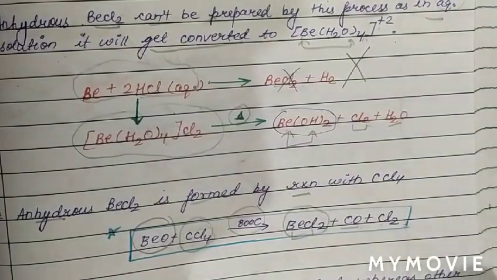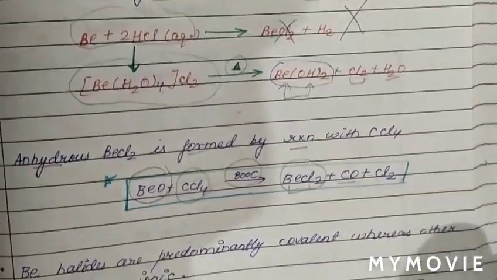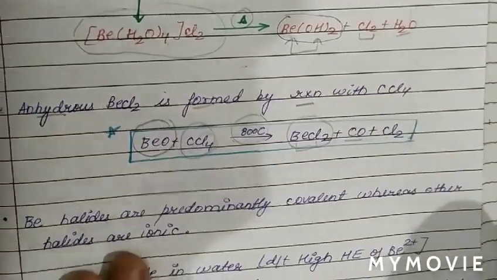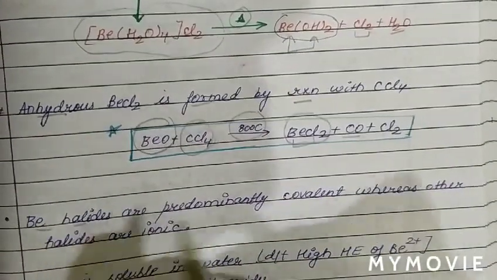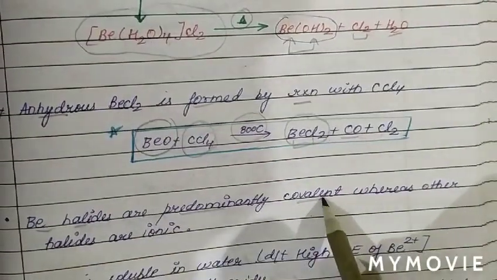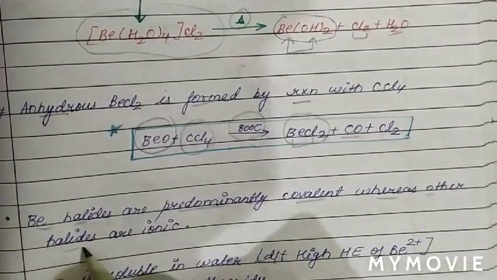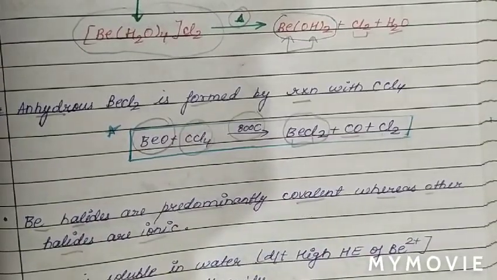We know beryllium halides are predominantly covalent in nature, while the other halides are ionic in nature.